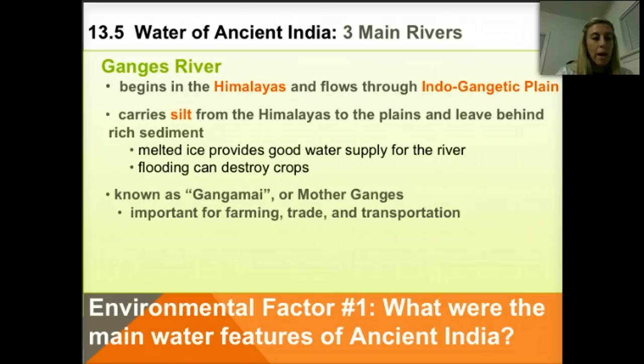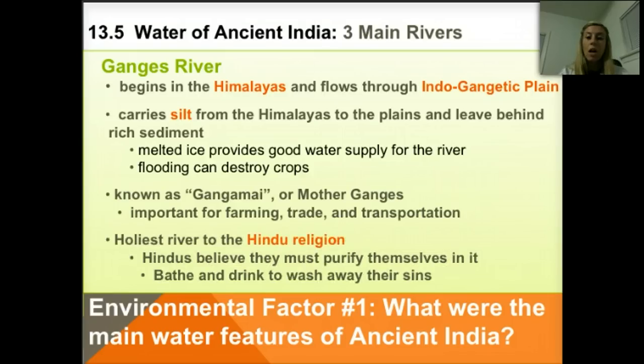However, while the melted ice carried down the Himalayas provided the plains with a good supply of water, the river would flood and destroy crops planted on its banks every rainy season. So, as we just discussed, the monsoons enabled great farming, however, also brought great destruction each year. The Ganges River is also known as the Gangamai, or Mother Ganges, because it's important to farming, trade, and transportation.